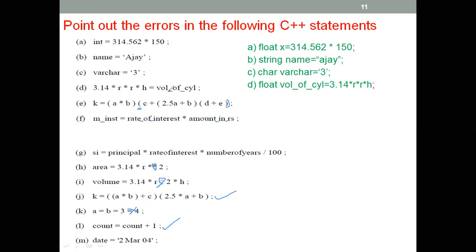Okay, when you are going to declare the C++ statements. Okay, so let's go for the next slides.